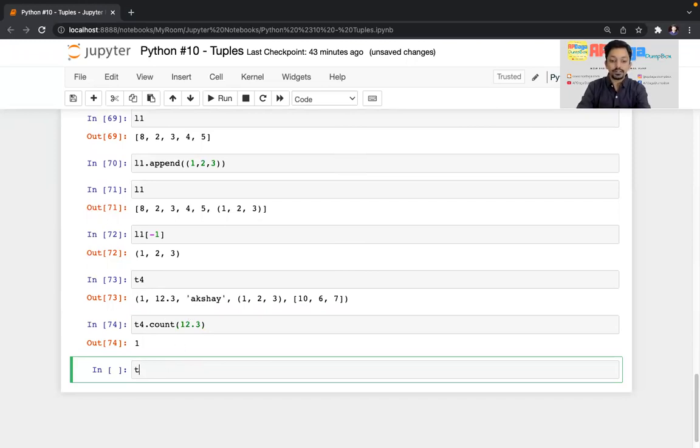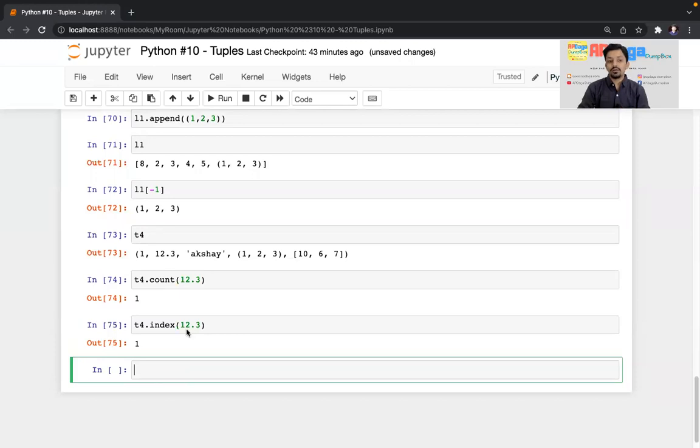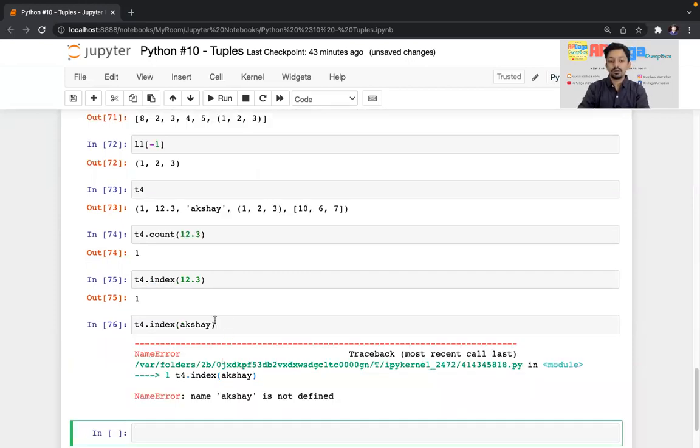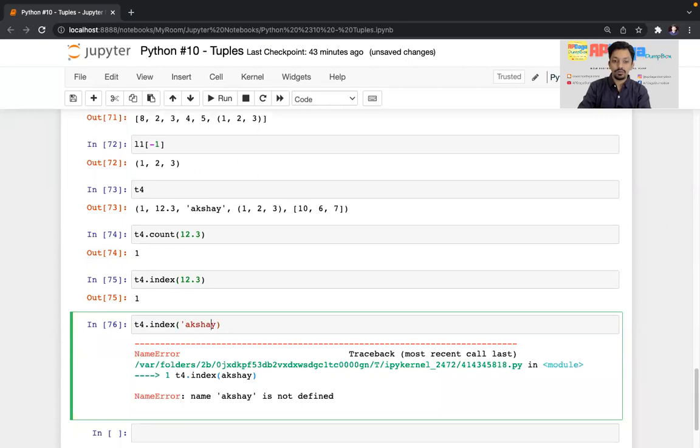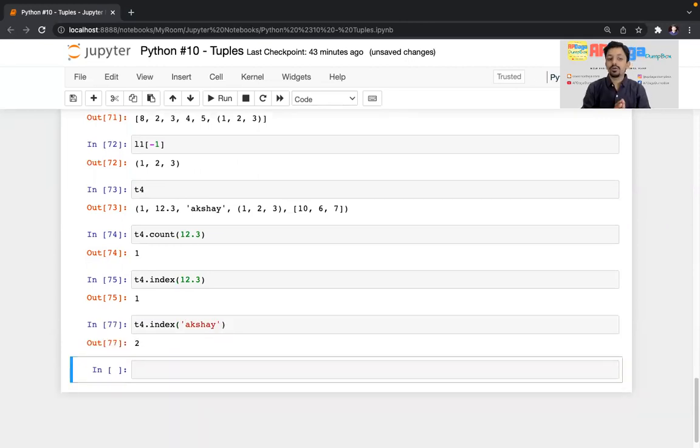Similarly, there is an index, that is T4 dot index. Whatever element I pass over here, it will give me the index of the first occurrence. Like, let's say I write index of again 12.3, so it is 1, since indexing goes 0, 1. If I write index of 'Akshay', sorry, I forgot to give the single quote, it will give me 2.